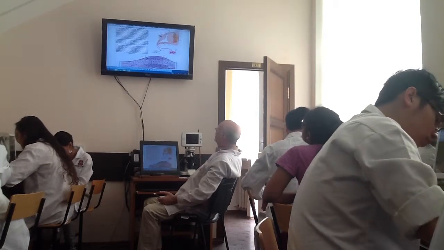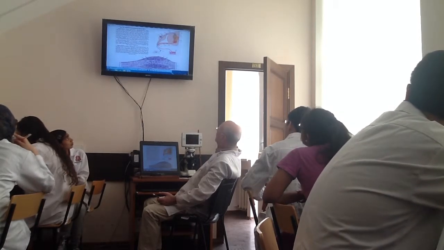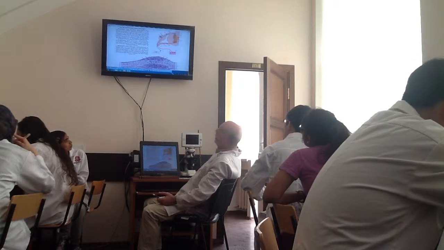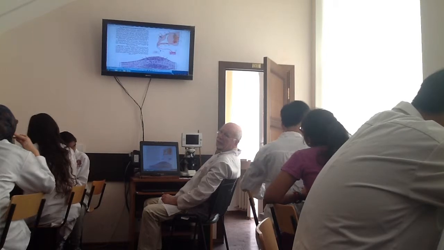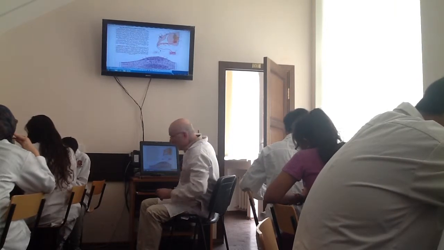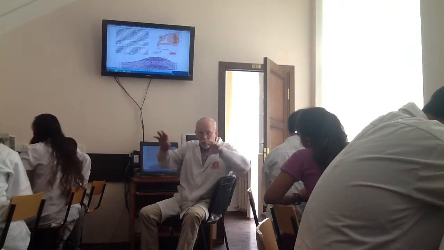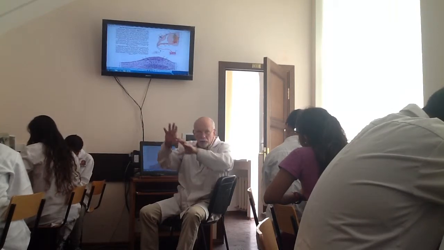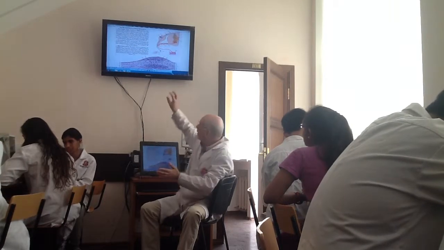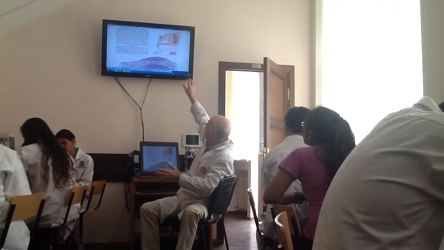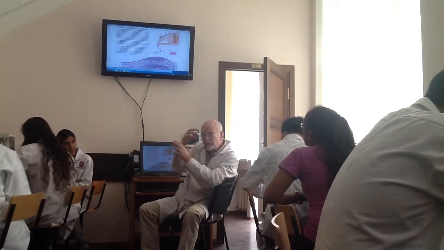Look at this scheme once more. Pseudo-unipolar sensory neurons in the ganglion, associative multipolar neurons in the gray matter of the spinal cord, and the motor neuron is multipolar too, situated in gray matter. So, the morphological and functional classification of neurons, the localization of different neurons, different according to morphology, different according to function, their position in the reflex arc, you must keep in mind.